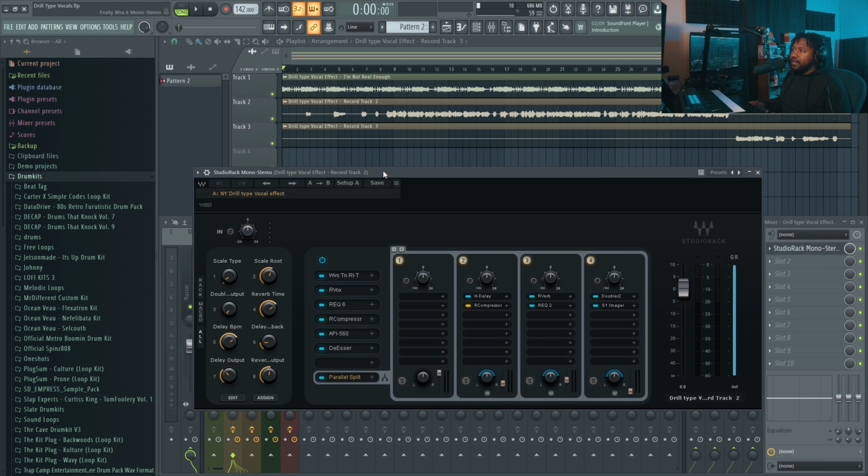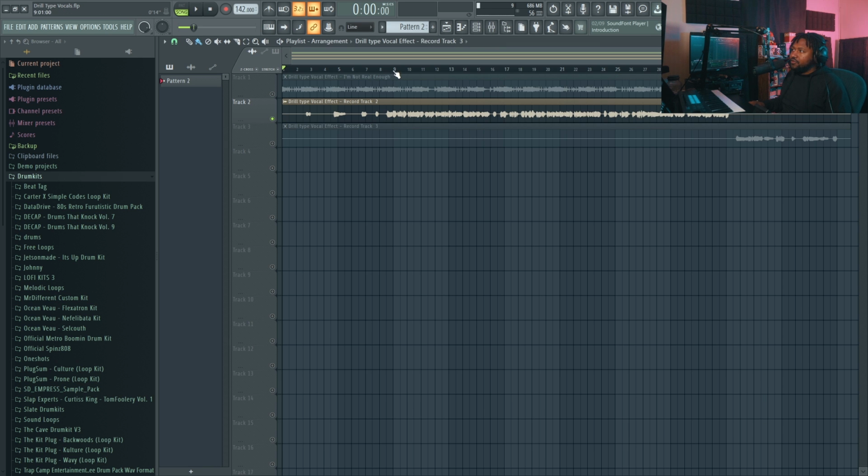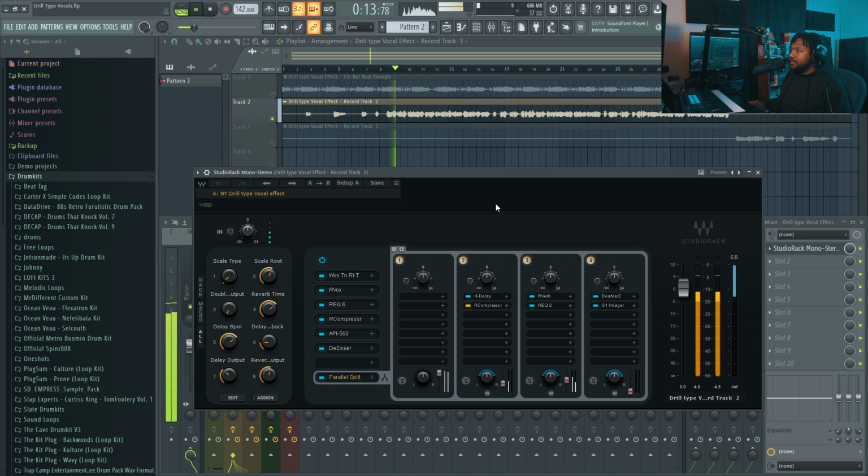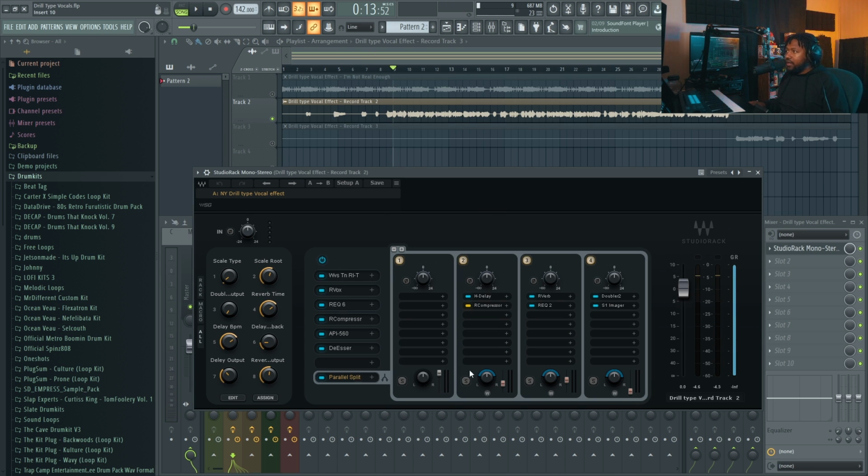So go ahead and we'll solo this. Start it right here, and we'll go back to Studio Rap, because that's what it is. This Studio Rap is really complicated and really complex. And a lot of people say, can you make it with the parallel split? So that's what I did for you guys. I made a parallel split version of it, so you have a little bit more control. And I'll go over all the macros I made for you guys and how I made it, because it's pretty complicated, but it's a pretty easy to use version.